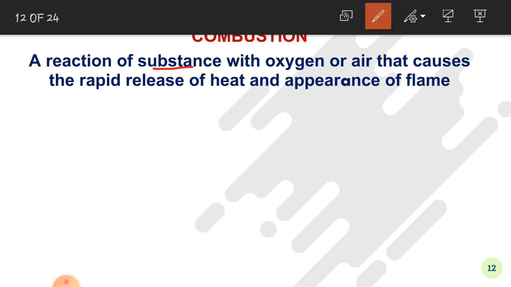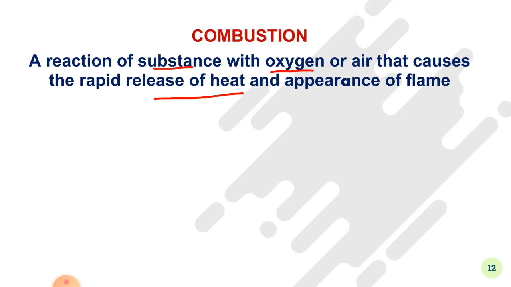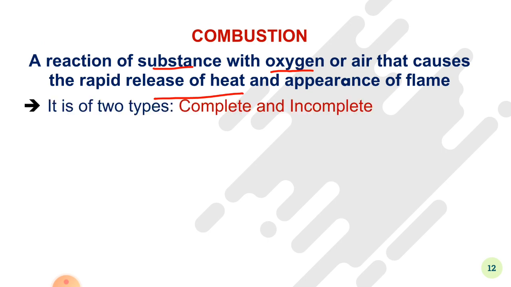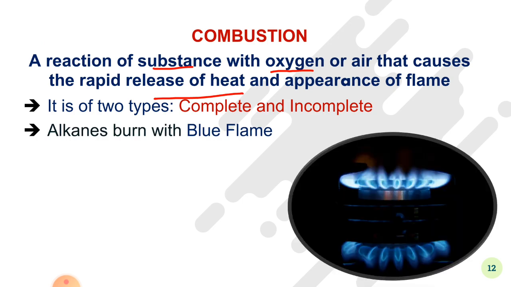The substance is burned in the presence of oxygen, which results in the release of heat and the appearance of flame. This means that the process of combustion is usually carried out in order to get heat energy. Combustion is of two types: complete combustion and incomplete combustion. And always remember that alkanes burn with a blue flame.